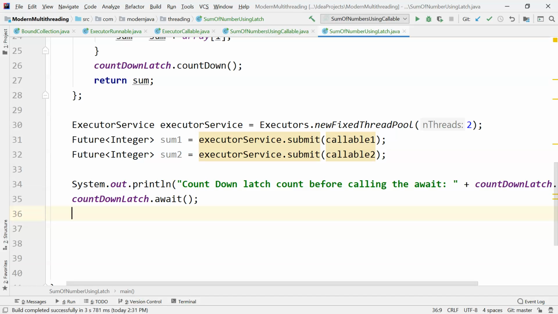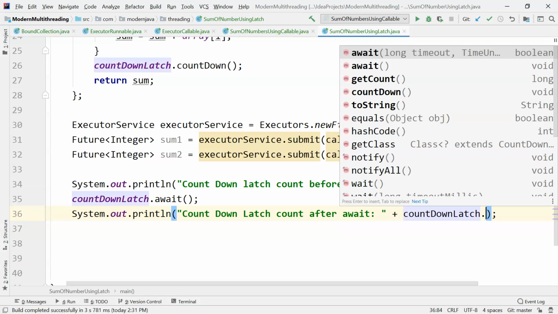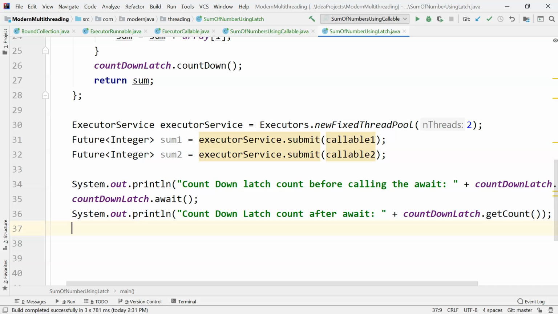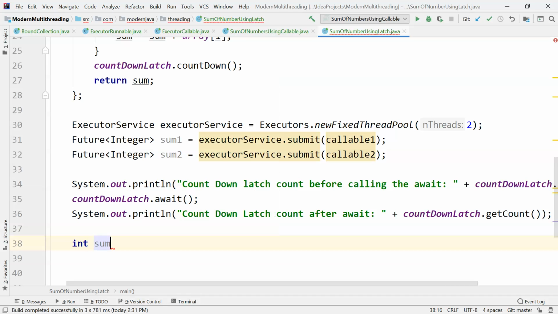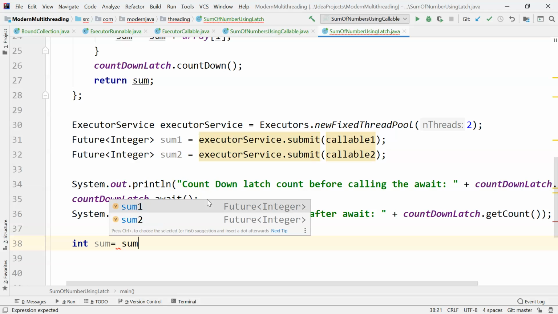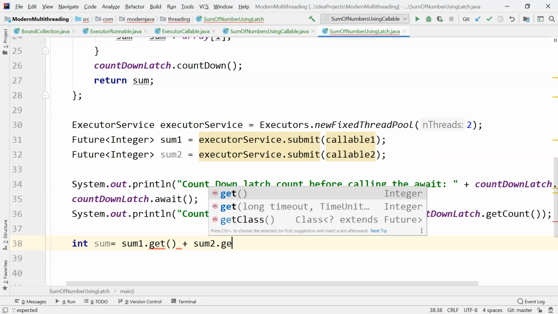And afterwards, once the countdown latch is finished awaiting, then let's print out the countdown latch count after await, plus countDownLatch.getCount. Now we have the sums, so let's create another variable. Sum is equal to sum1.get plus sum2.get.